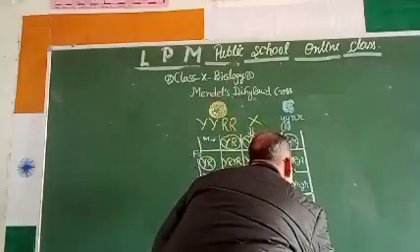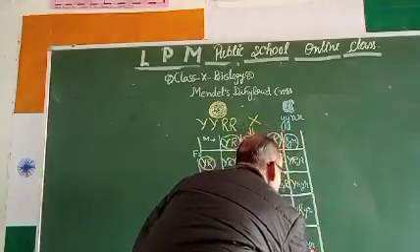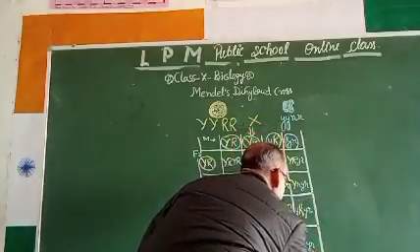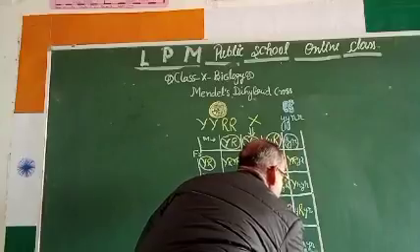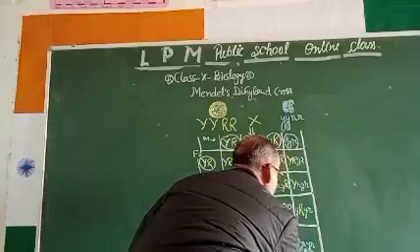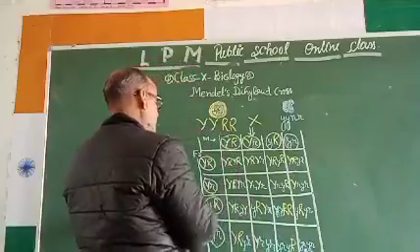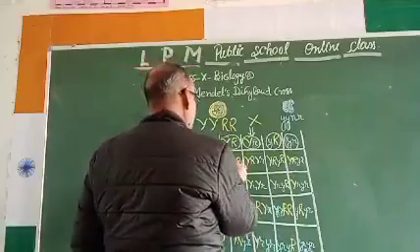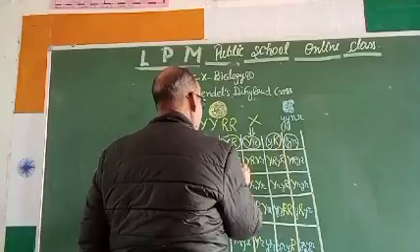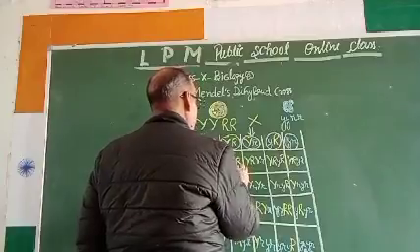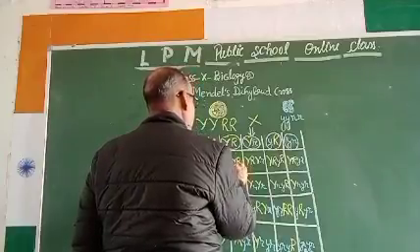YR, Y. So this is one. That is the wrinkled green. This seed is the wrinkled green. One wrinkled green. This is the pure one wrinkled green. This is the pure one round green. Pure one round green genetically.